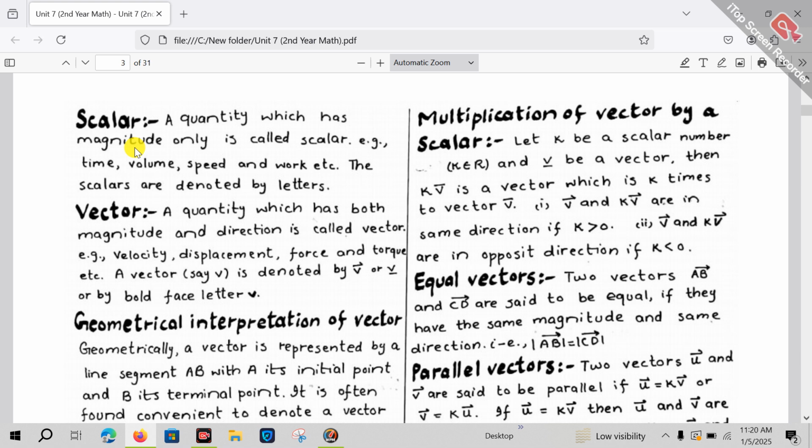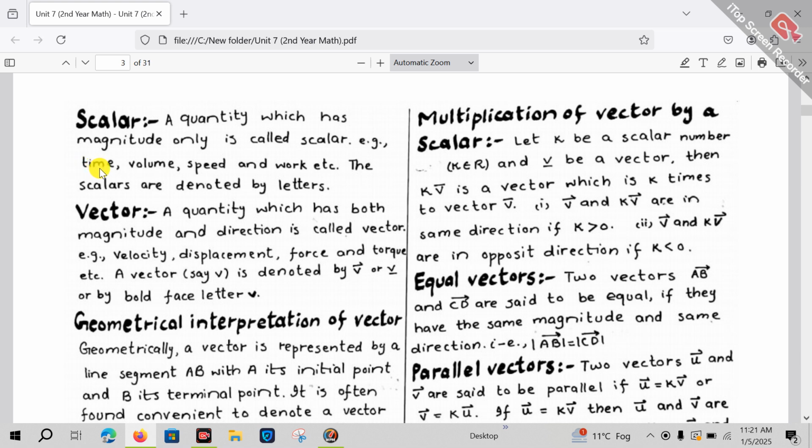Whenever we say we are going to buy 2 kg vegetables, then 2 is the number and kg is the unit in which we measure the vegetables quantity. So this is an example of magnitude. Next, if we are covering a distance of 5 kilometers in 1 hour, then in 5 kilometers, 5 is the number and kilometer is the unit in which we are measuring the distance. So this is also a magnitude. A physical quantity which has magnitude only is called a scalar quantity.